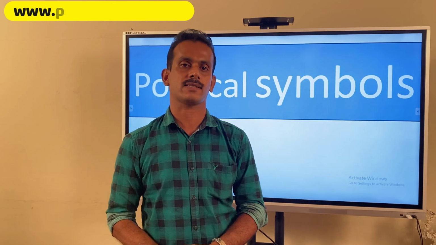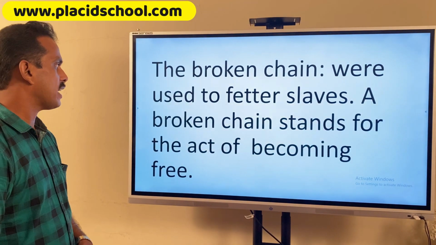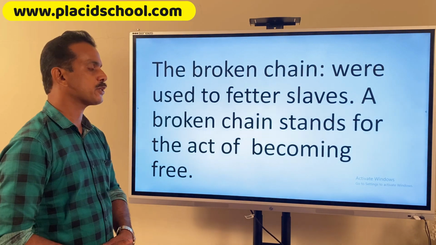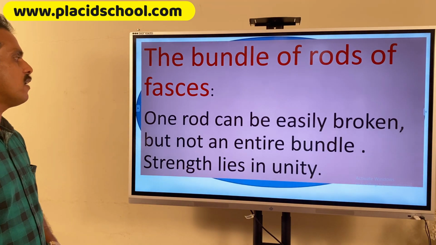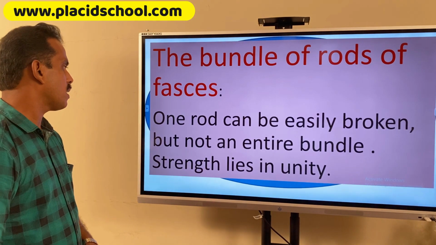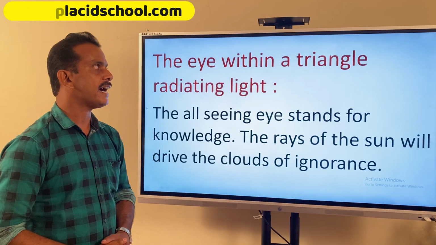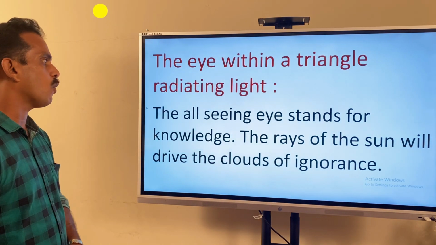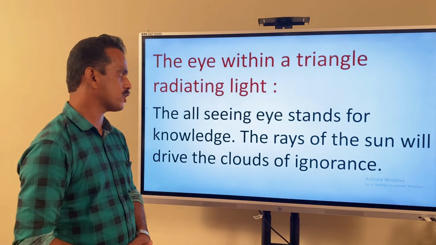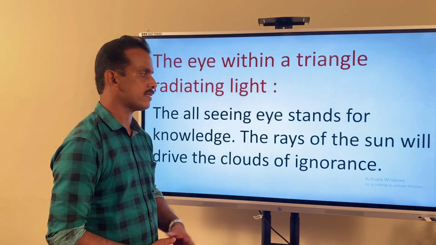Next topic, the political symbols of France. The broken chain. We are used to fetters on slaves. A broken chain stands for the act of becoming free. The bundle of rods or fasces. One rod can be easily broken, but not an entire bundle. Strength lies in unity. The eye within a triangle radiating light. The all-seeing eye stands for knowledge. The rays of the sun will drive away the clouds of ignorance.